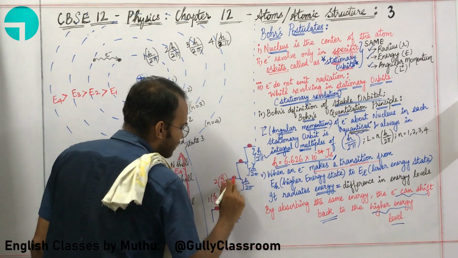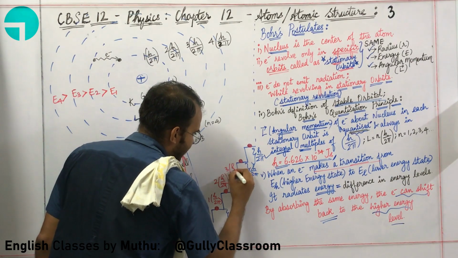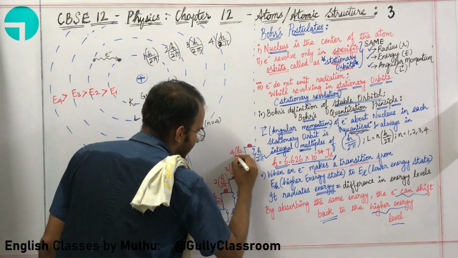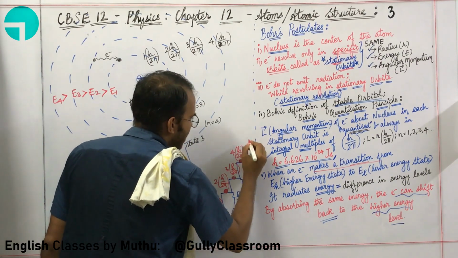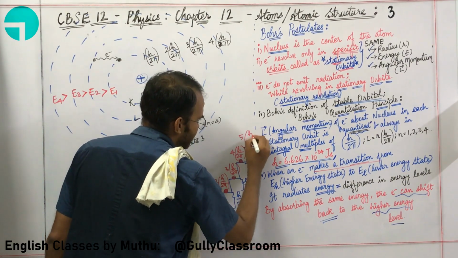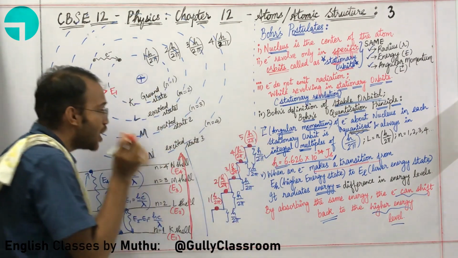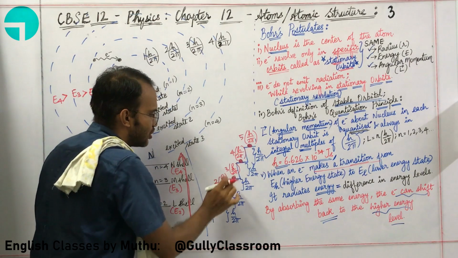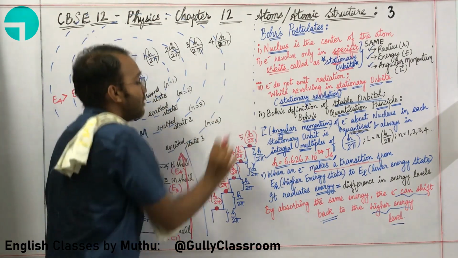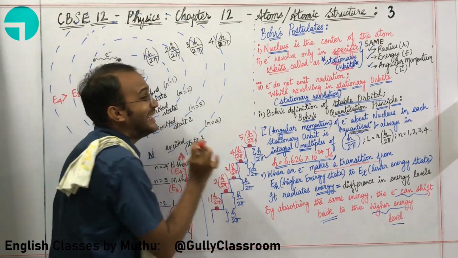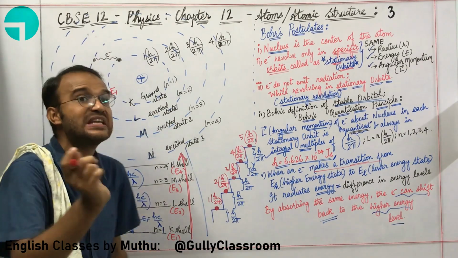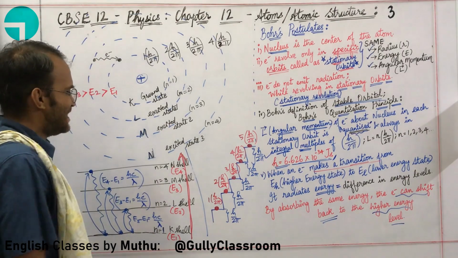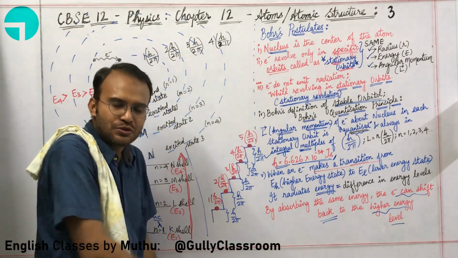Okay, sir, what about here? I am going to write 3h divided by 2 pi. What about here? I am going to write 4h divided by 2 pi. What about here? 5h divided by 2 pi. Are you able to understand how the angular momentum of the electron is quantized, or will only take specific values which are integral multiples of h by 2 pi? Cheers. I hope you guys understood this.